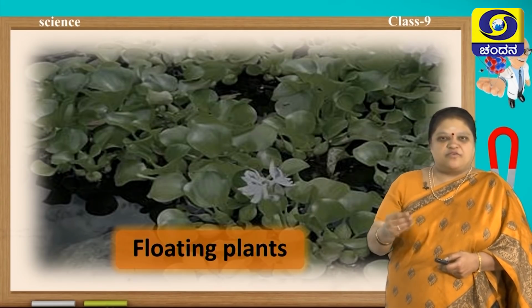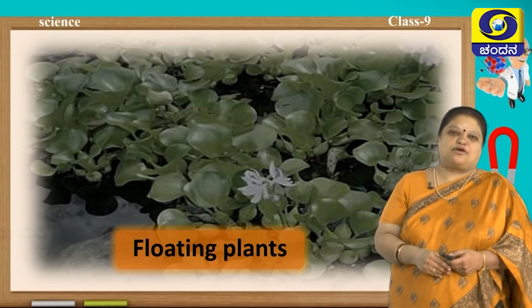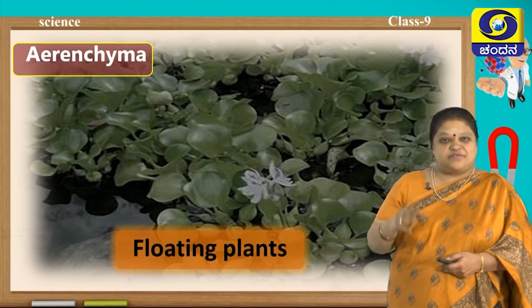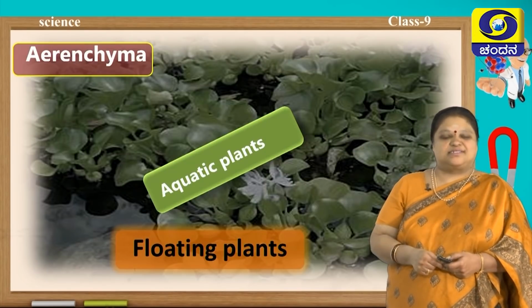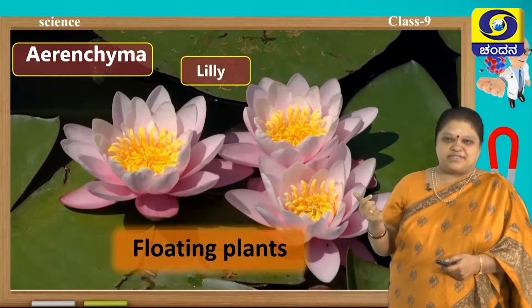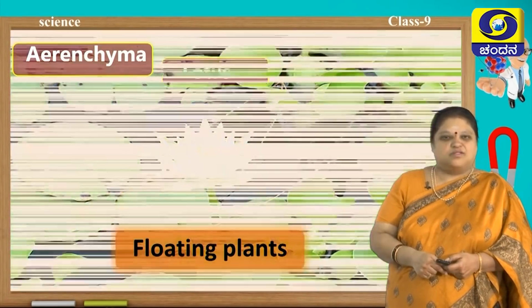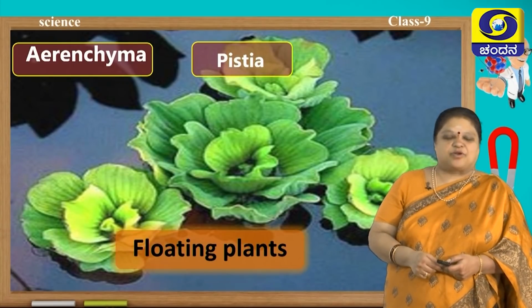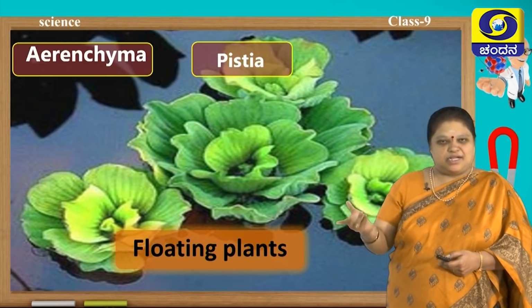So, you find some aquatic plants, they will be floating. They mainly float because they contain air in it. So, if the air is filled inside it, you call that kind of parenchyma as aerenchyma. You can see some examples here, you can see lily, you can see lotus. All these are floating mainly because the air filled in it will provide it flotation or buoyancy, and hence